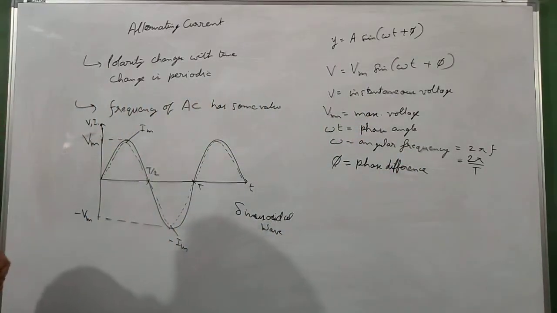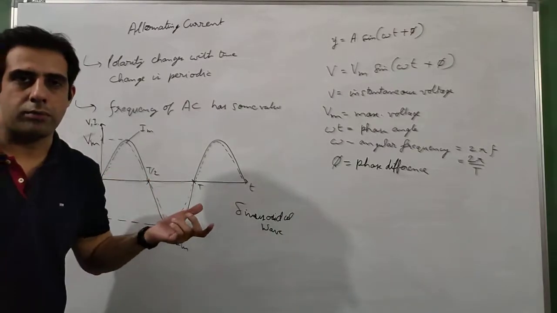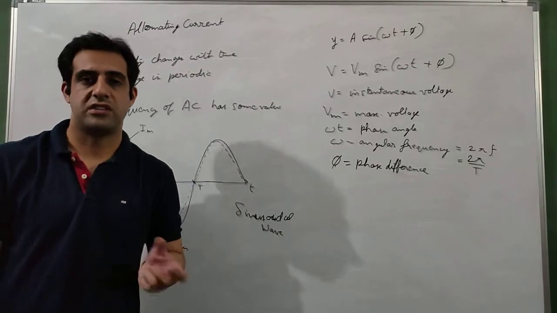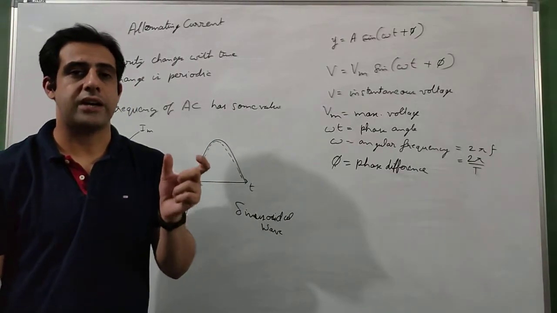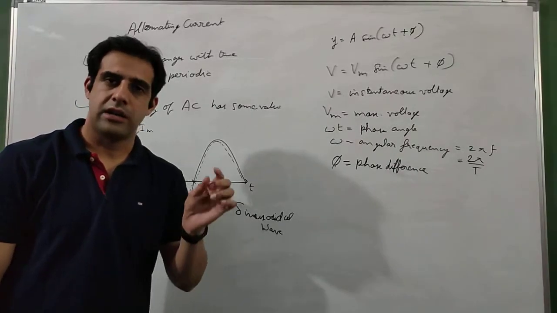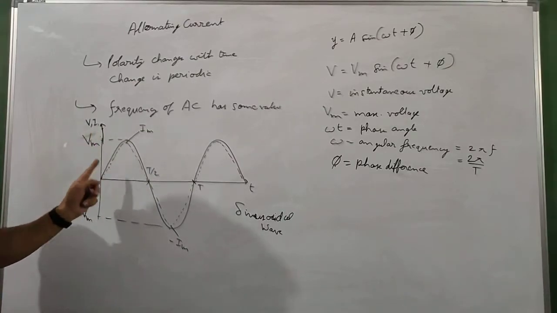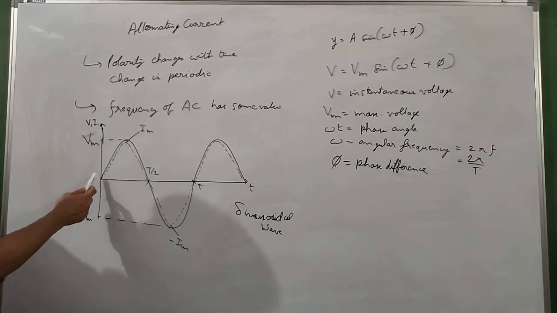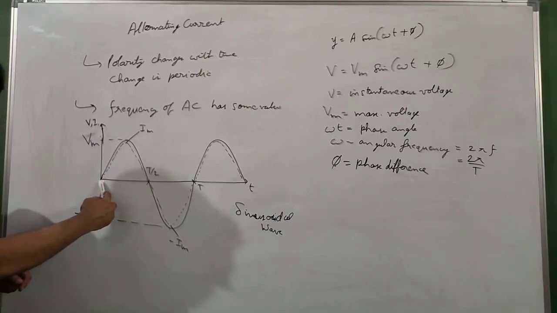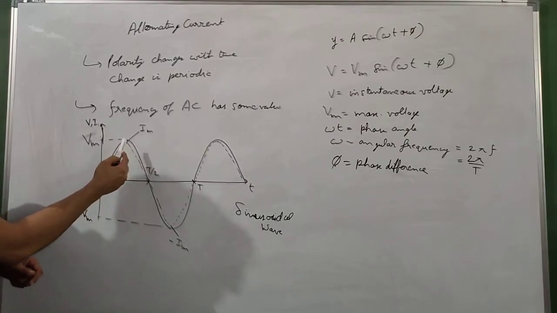In this particular example, you can consider that this is the type of waveform that will be obtained when the alternating current is passed through a resistor. When only a resistor is connected in the circuit, no capacitor, no inductor, just a resistor, in that case both current and voltage will be in the same phase. As you can see, both of them are starting from 0 degrees, then they are going up to 90 degrees or pi by 2 radians.